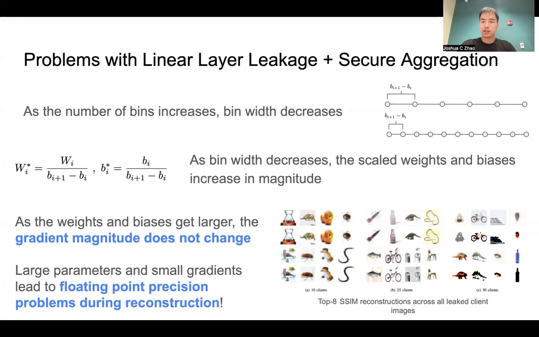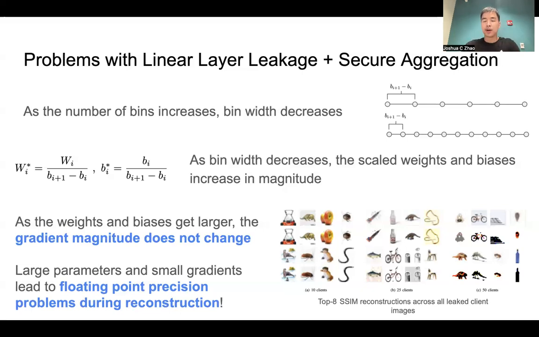So let's say, for instance, you have a batch that is 64 and you have 128 neurons. Now, if there are two clients, you have a total of 128 images. So you double the number of bins to 256. And as the number of clients increases, you continue to increase this value.